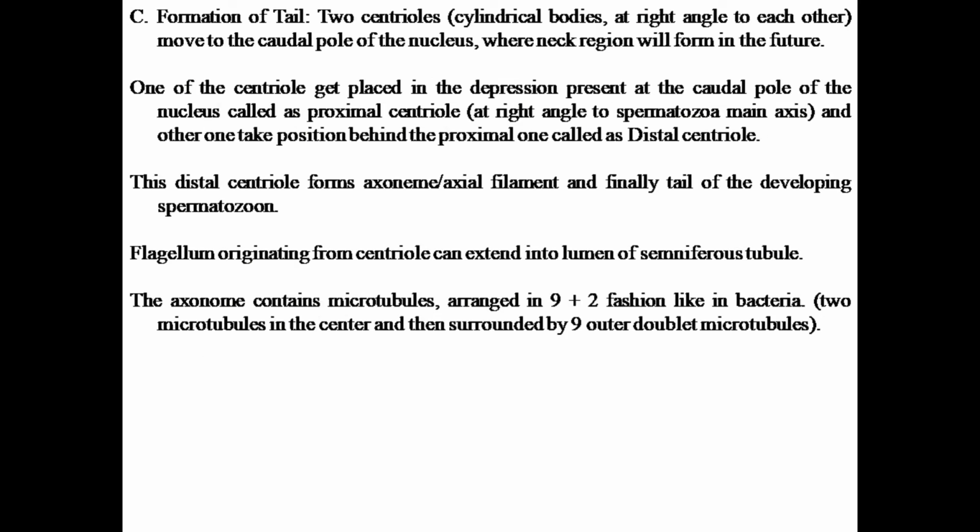Now the last part of spermiogenesis is formation of the tail. There are two centrioles which are of cylindrical shape. They are present at right angles to each other. Now they will move towards the caudal pole of the nucleus, that is the posterior part of the nucleus where the formation of the neck region has taken place. Now one of the centrioles gets placed in the depression present near the caudal pole of the nucleus. This centriole is called the proximal centriole, which is at a right angle to the spermatozoa main axis,